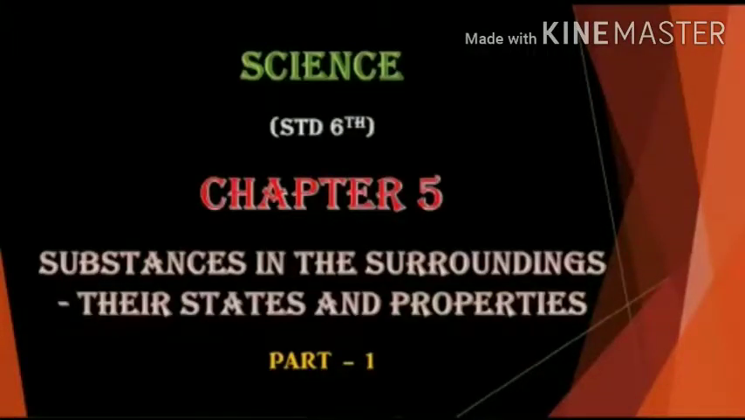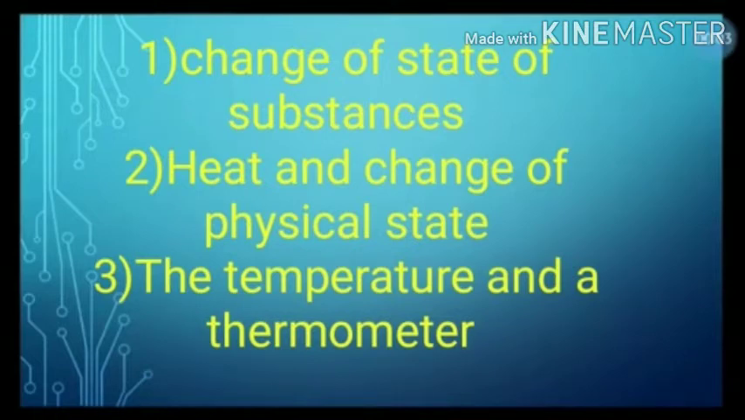Good morning, students. Today we are going to learn Standard 6, Subject Science, Chapter number 5, Substances in the Surroundings, Their States and Properties. I have divided the lesson into three parts. Today we will see part 1. In the first part, we will see change of state of substances, heat and change of physical state, and the temperature and a thermometer.